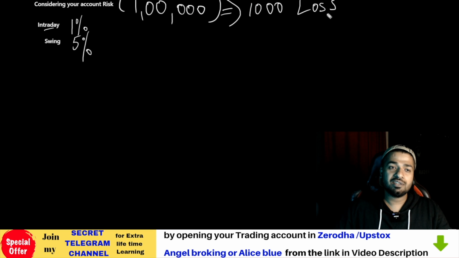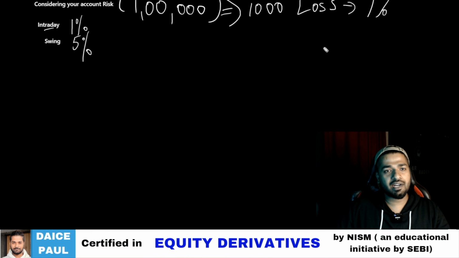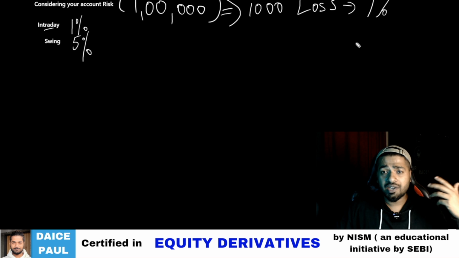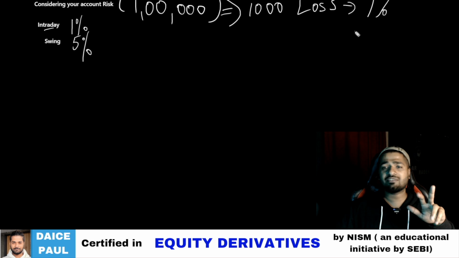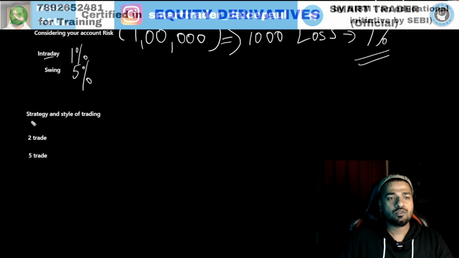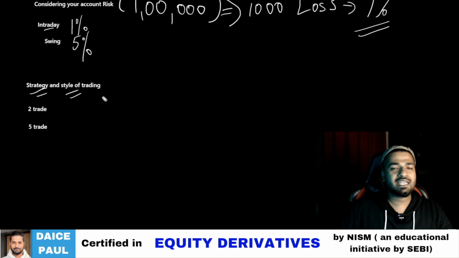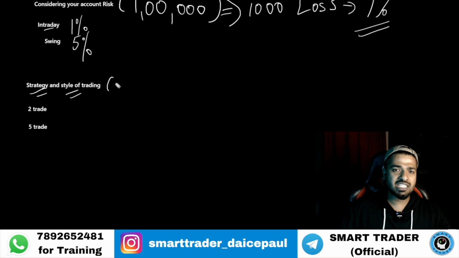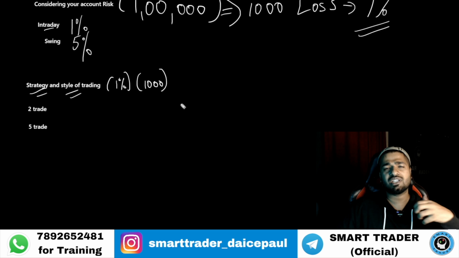Now this depends on different traders. I have taken the example of 1% risk for intraday trading. There are traders who take 2%, 3%, 4%, 5% depending on their trading style and strategy. So in this example, I have just taken 1% loss that a trader wants to take for intraday. Strategy and style of trading is the next point you have to consider. In this example, on the overall account he's going to take a maximum of 1%, which is nothing but 1000. That is the maximum loss for the day he can bear.